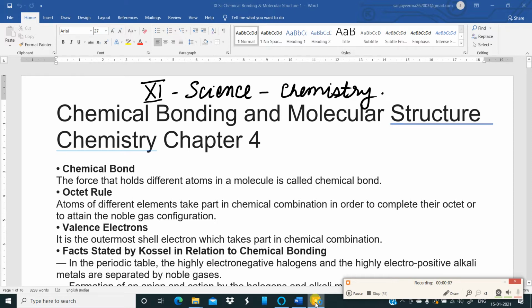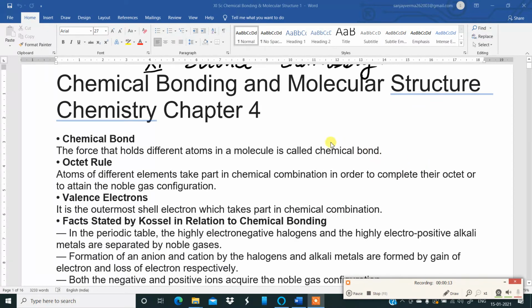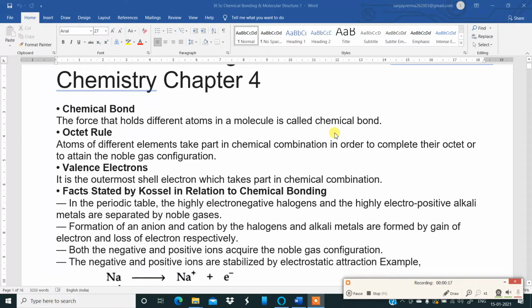Today, I would like to begin the chapter Chemical Bonding and Molecular Structure. Here in chapter 4, let us quickly go through the previous knowledge. What is a chemical bond? A chemical bond is the force that holds different atoms in a molecule. Okay, that is a chemical bond.